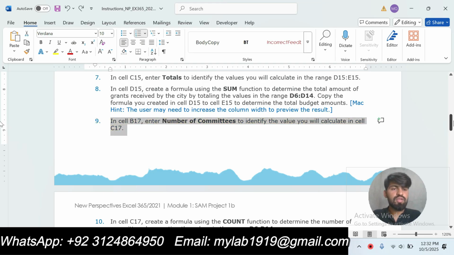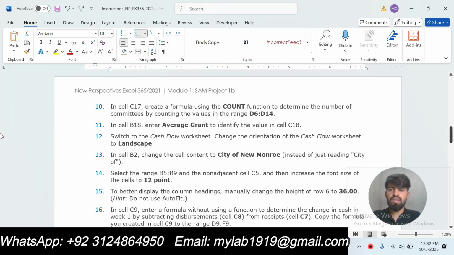Now we will move to the next step, that is step number 10. Our step number 10 is in cell C17 create a formula using the count function to determine the number of committees by counting the values in the range D6 to D14.